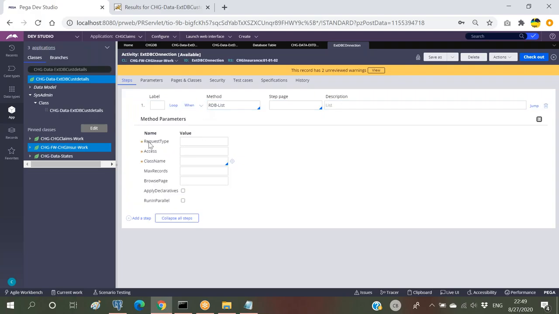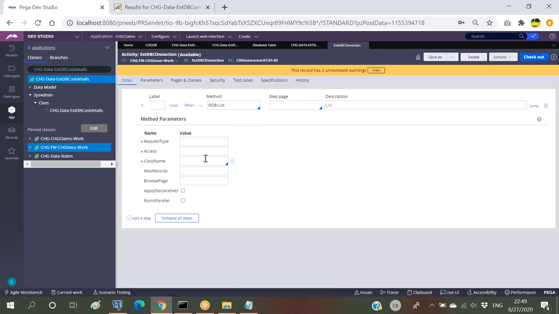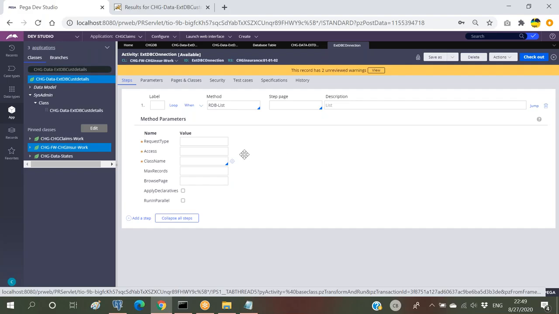If I just open this, it is asking about the request type, it is asking about the access class, everything it is asking. So we have to provide all these details, and once we provide all these details only, we can get the data. Even RDB list is not asking about the table name, we can observe. As I told you, this is to get some data from external DB. In this case, even here it is not asking for the table name. If we just provide the class name, the table connected to this class can get accessed.